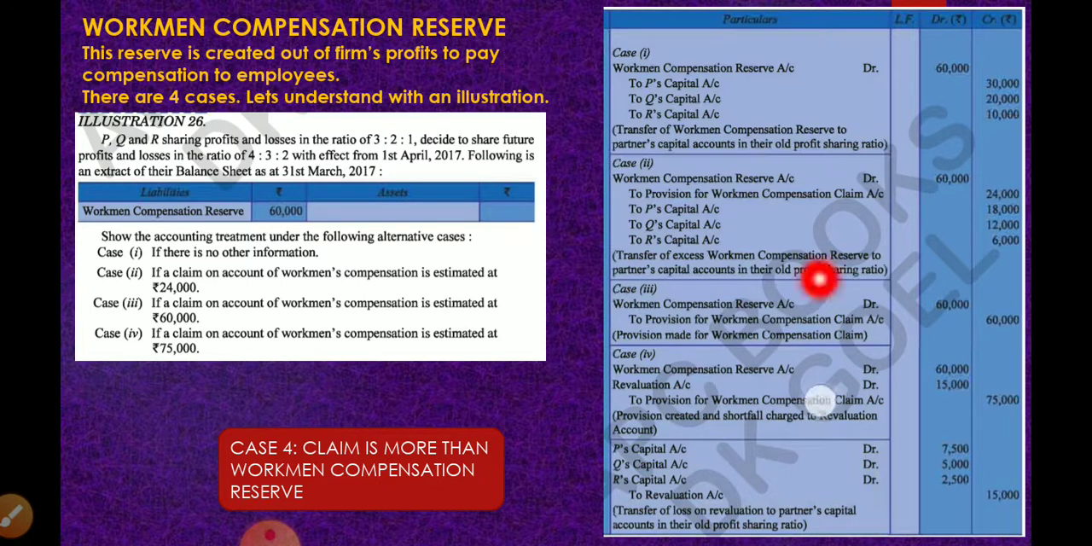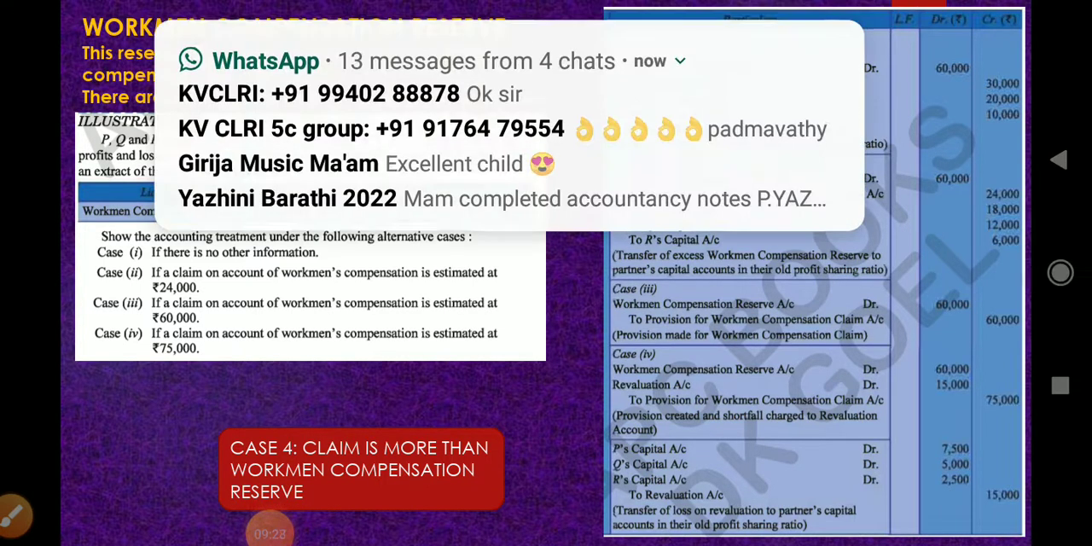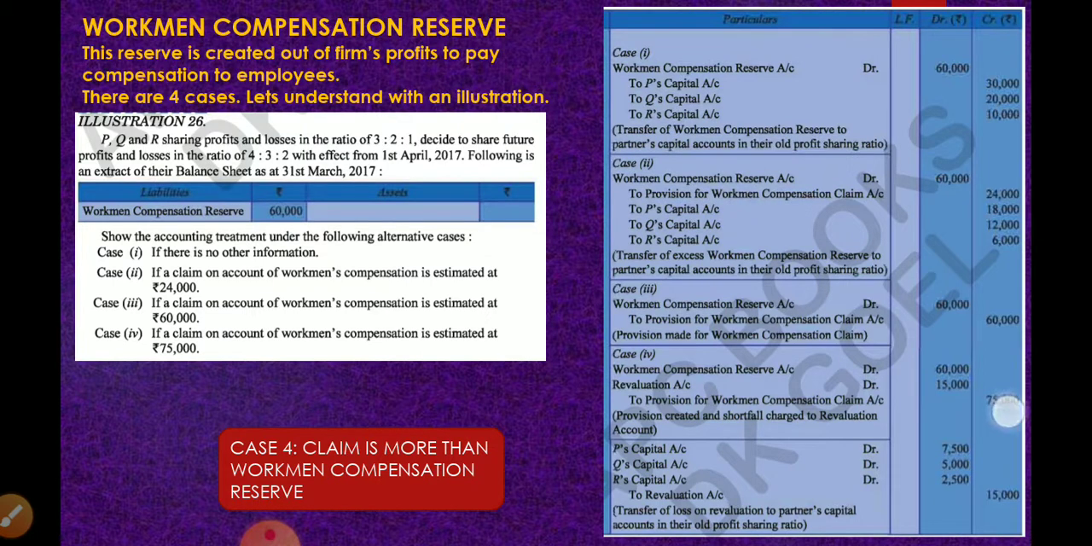So the same treatment we have to do. Look into case 4. Workmen compensation reserve 60,000 will be fully debited, meaning this credit balance will be fully debited, and 15,000 will be transferred to revaluation account debit side as it is an increase in liability. So 60,000 plus 15,000, a new liability will be created. So the full amount of 75,000 will be credited to workmen compensation claim provision. We maintained a reserve of only 60,000, but some accident happened to the extent of 75,000. 60,000 we took from the reserve and transferred to liability.